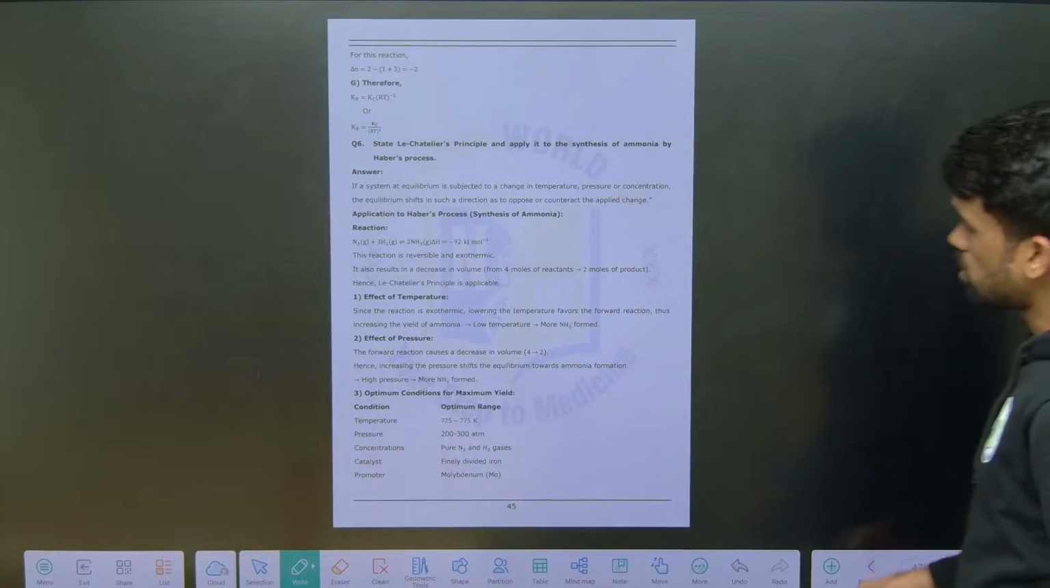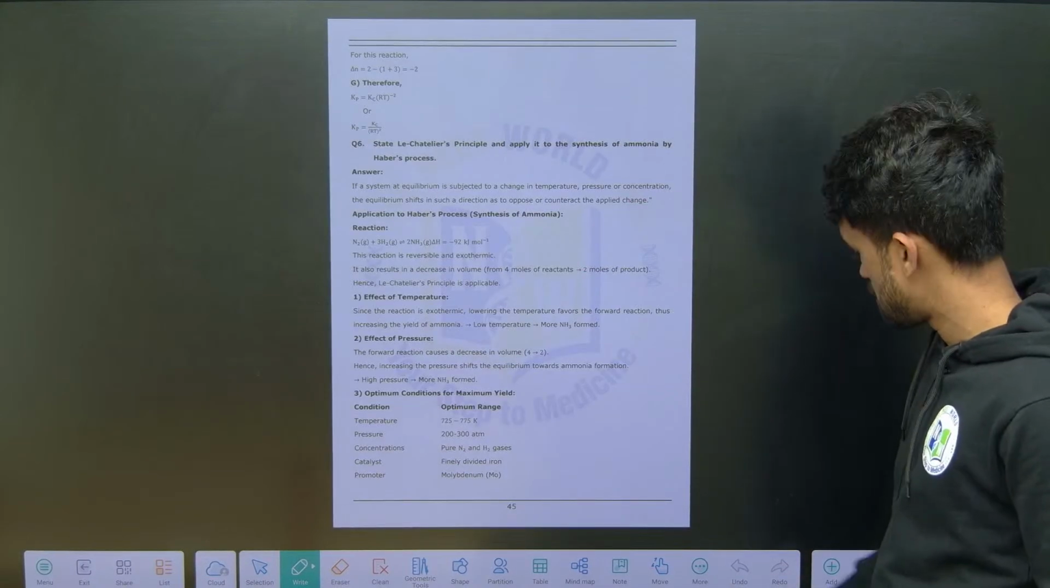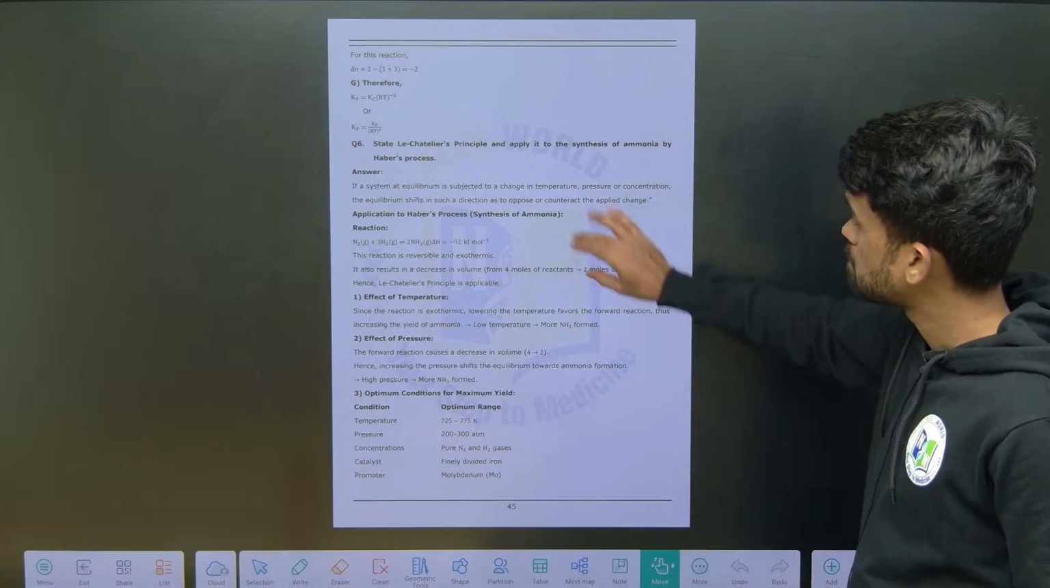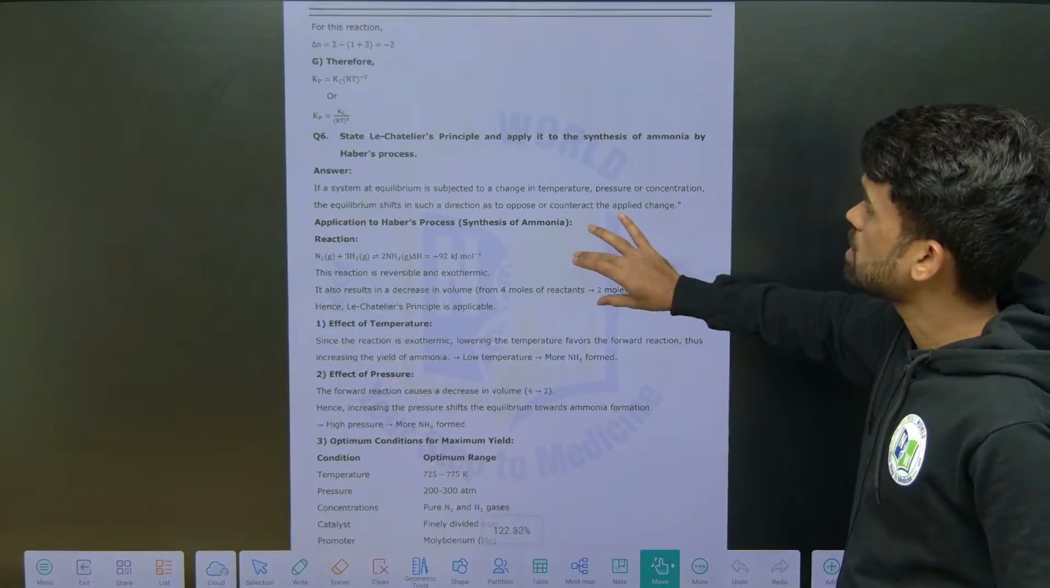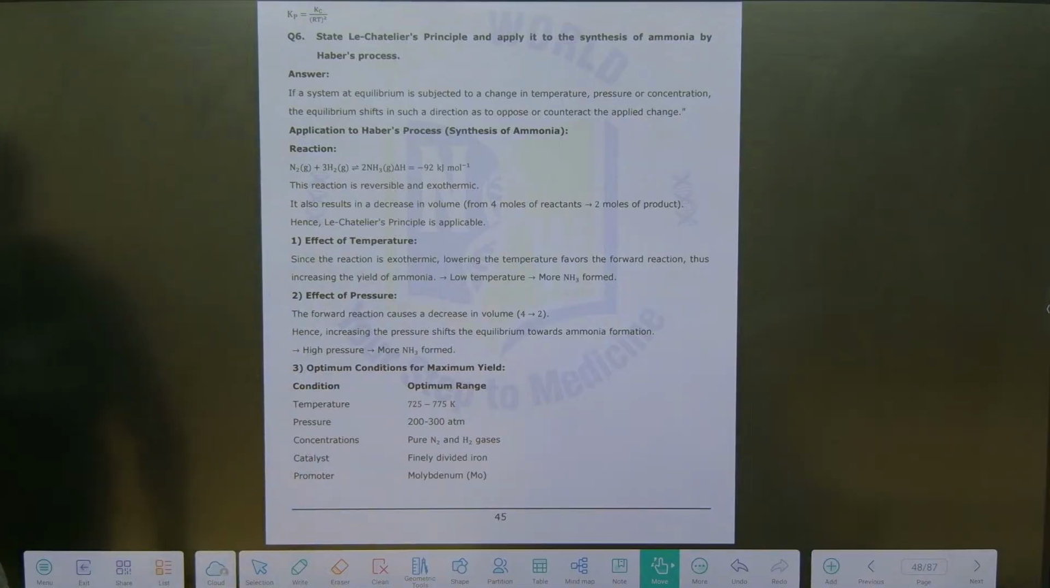Okay, so if it is clear, let us move forward. The next question here is the Le Chatelier principle, one of the very important topics from the competitive exam point of view, along with your JEE and IPE preparations.